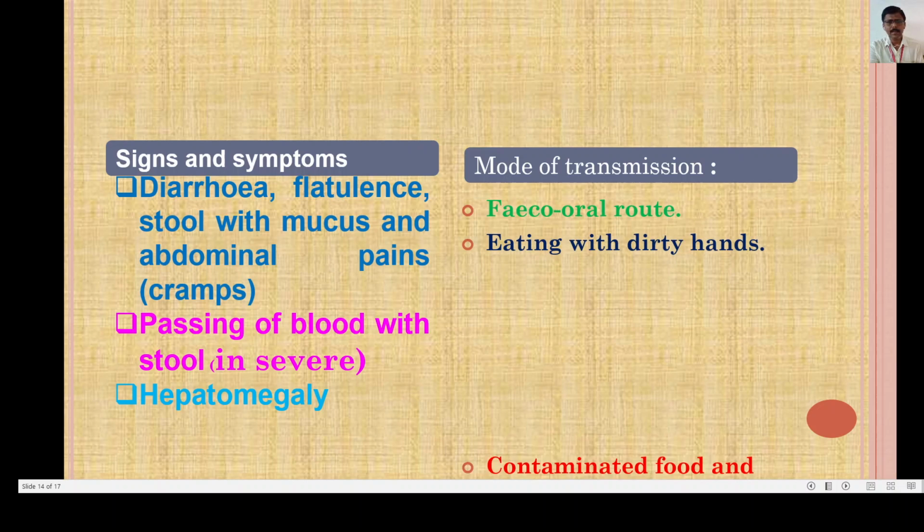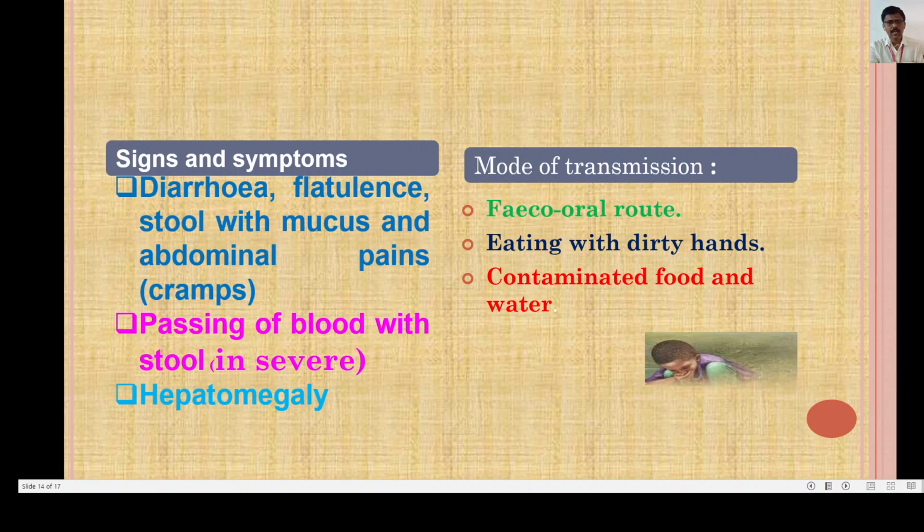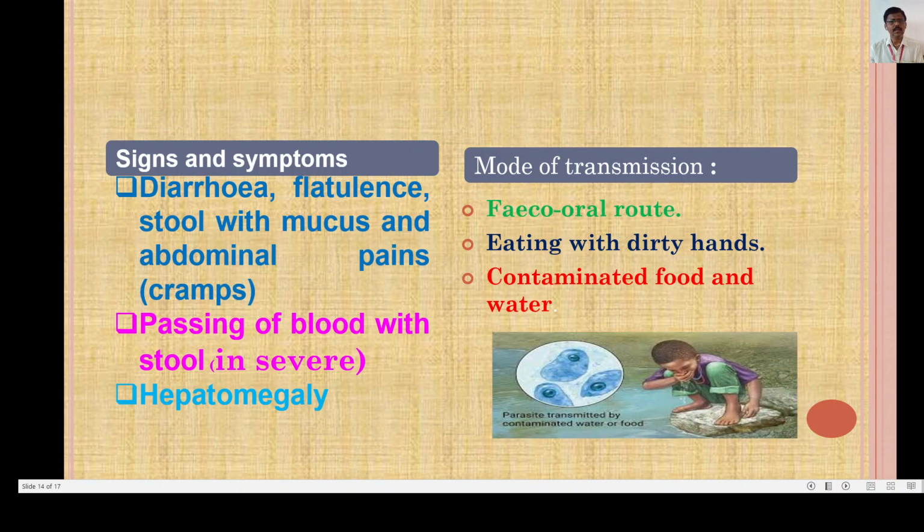Now what is the mode of transmission? The mode of transmission of amoebiasis is the feco-oral route. Through the feco-oral route, the amoeba enters the body of a healthy person. How does Entamoeba histolytica enter the body? By eating with dirty hands.